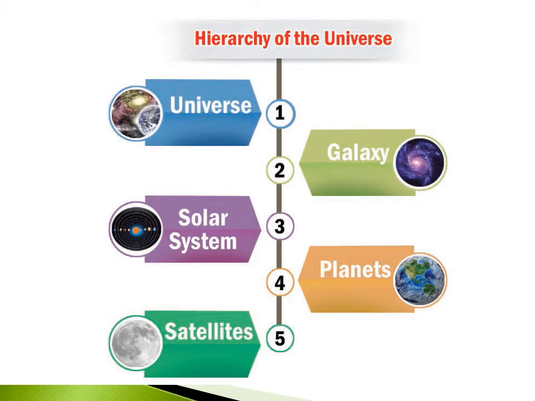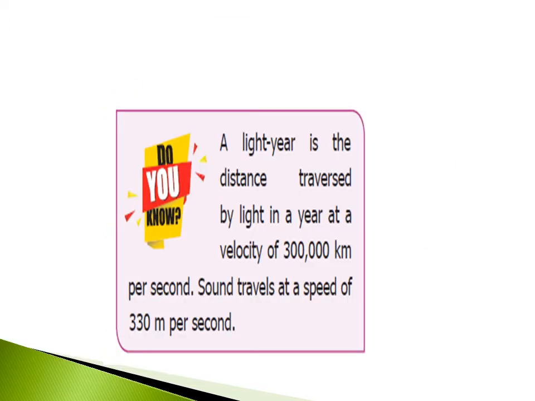Hierarchy of the universe. First universe varuthu, appuram galaxy, solar system, planets and satellites. Do you know a light year is the distance traversed by light in a year at a velocity of 3 lakh km per second. Sound travels at a speed of 330 meters per second.